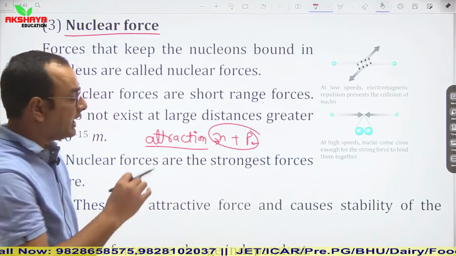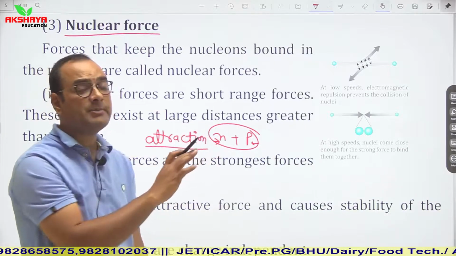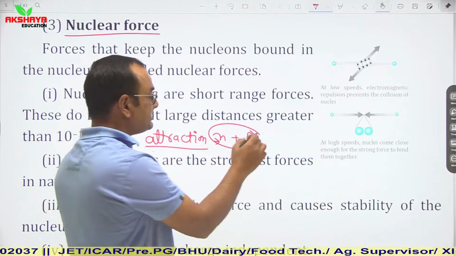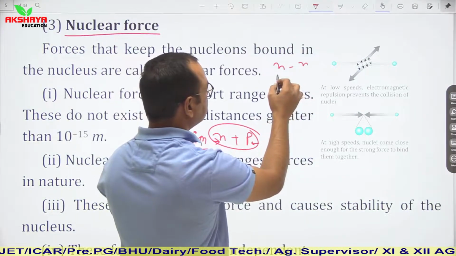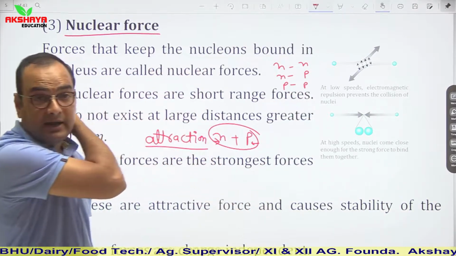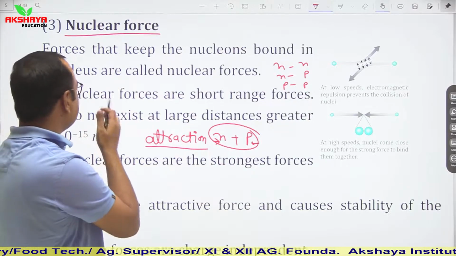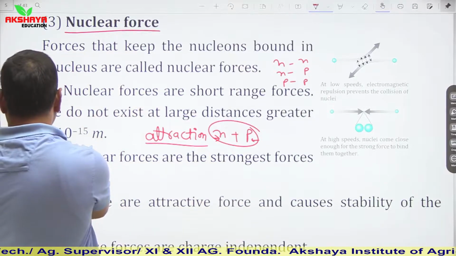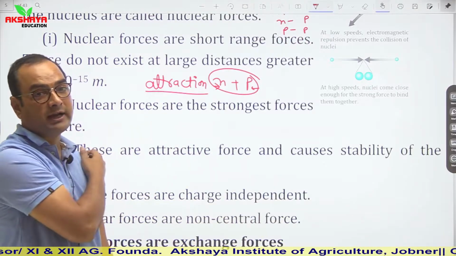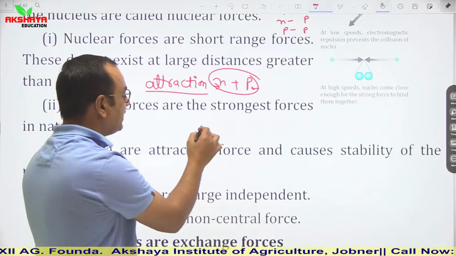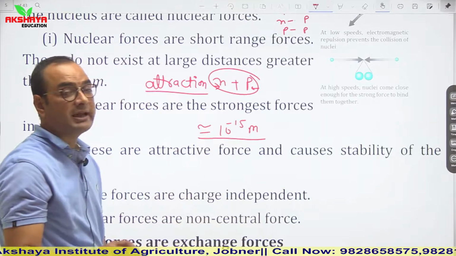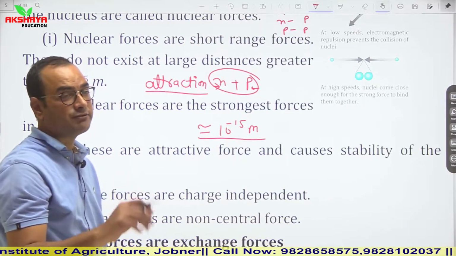Another thing, they are independent of charge. It means these nuclear forces act between neutron-neutron, neutron-proton, and proton-proton. Next, nuclear forces are short range forces. Why? Because this force acts in the nuclei of an atom, and the size of a nucleus is around 10 to the power minus 15 meter. So we can say that nuclear forces are short range forces.